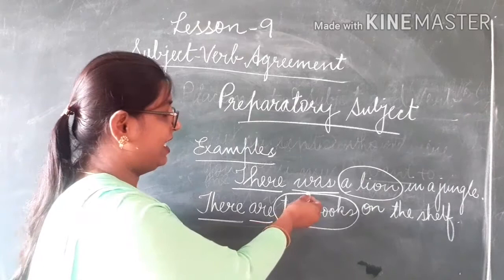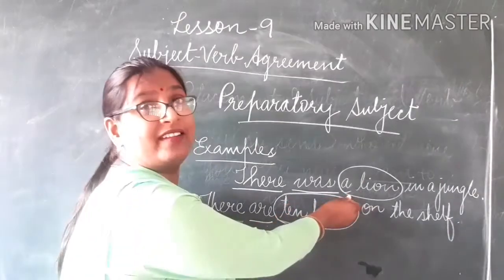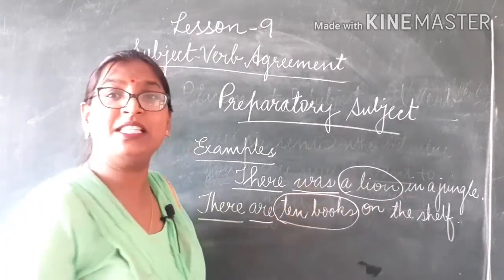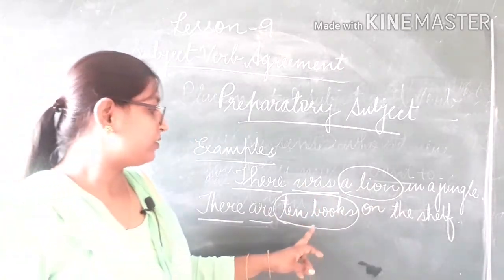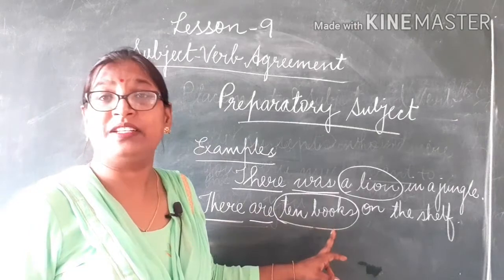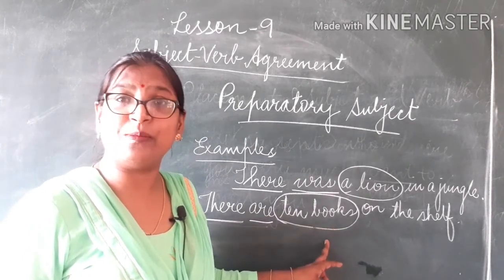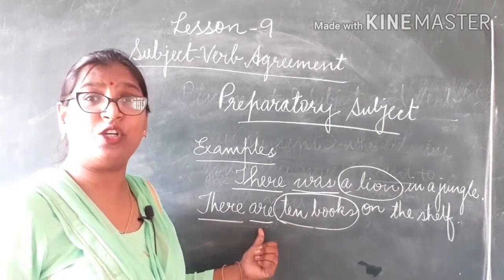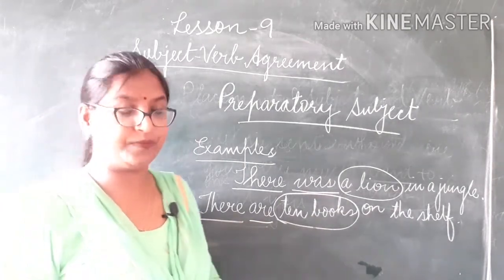Here you can see a lion is third person singular. That is why the singular verb is used. Books, 10 books. It is third person plural in number. That is why the plural verb is used.